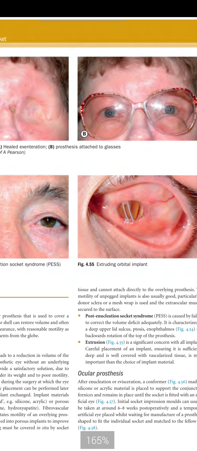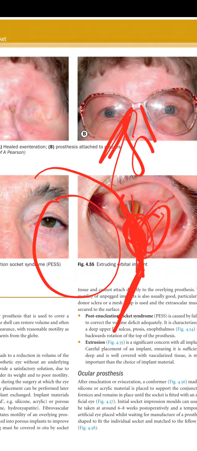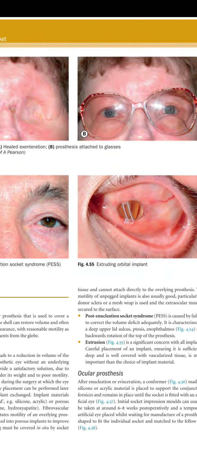So a peg is basically when you take the implant and you want the prosthesis to move, you place a peg. Basically it is placed when the tissue is fibrosed and there is enough fibrovascular tissue. So you place the peg, and when you place the prosthesis, it gives greater mobility.